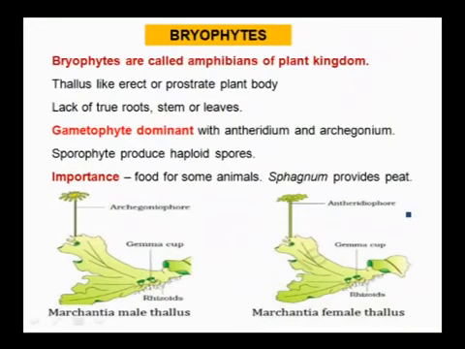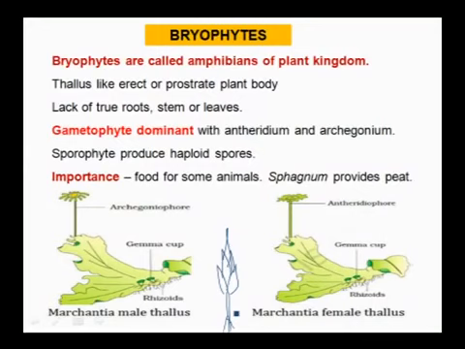Next we will move on to bryophytes. Bryophytes are called the amphibians of the plant kingdom. Thallus is erect or prostrate, means thallus is erect like this or prostrate in mosses. In mosses it is a prostrate body.